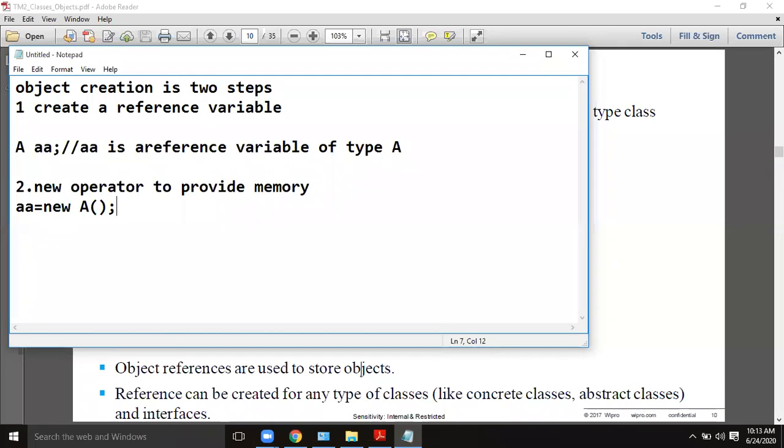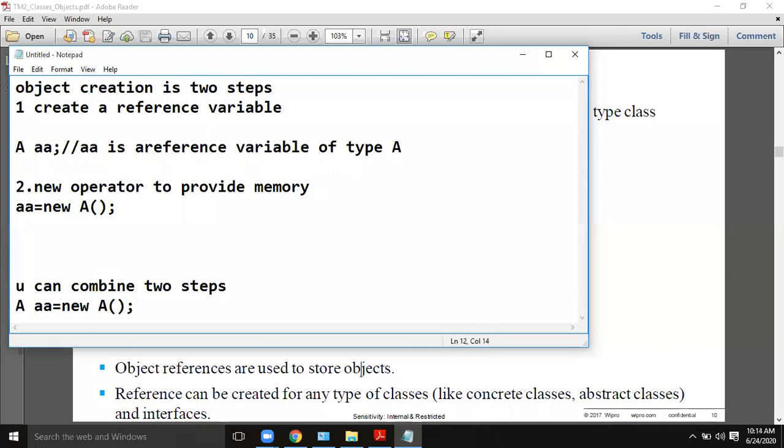So this is a two-step process. First step, you create a reference variable for the class with which you want to interact. In the second step, you use the new operator to allocate the memory dynamically. Remember, dynamic memory. Now you can combine the above two steps into a single step. You can write it like this.